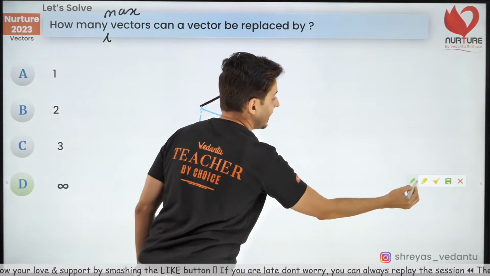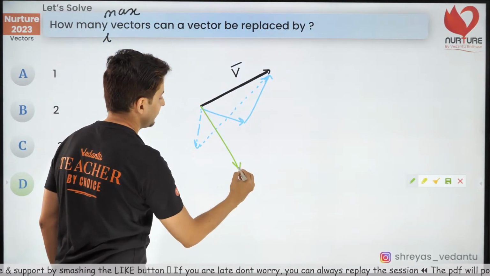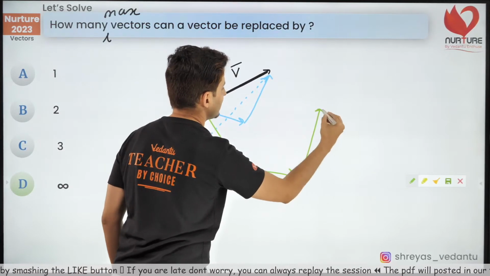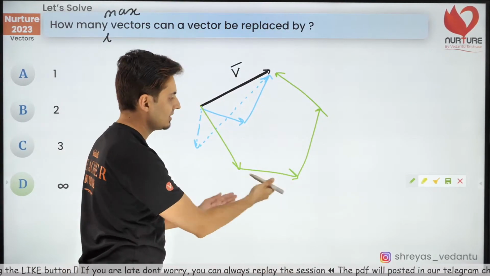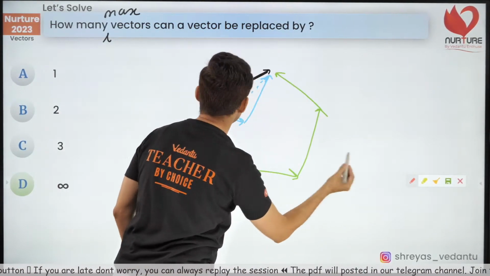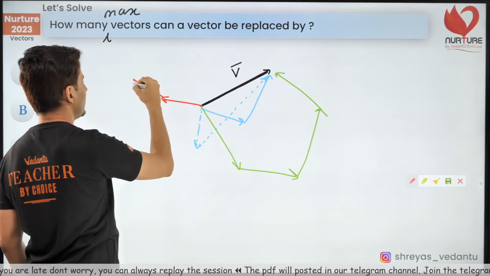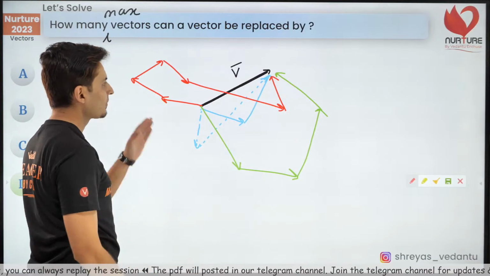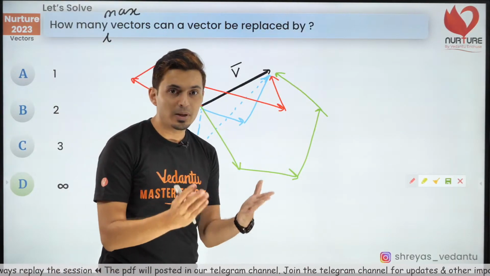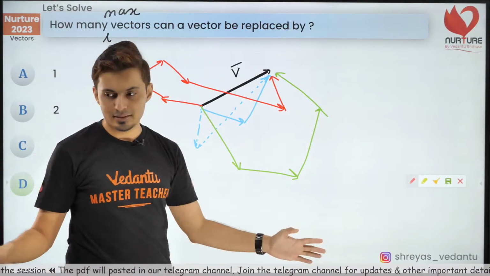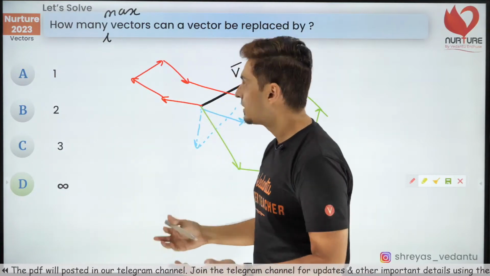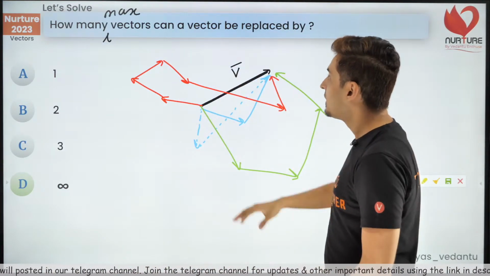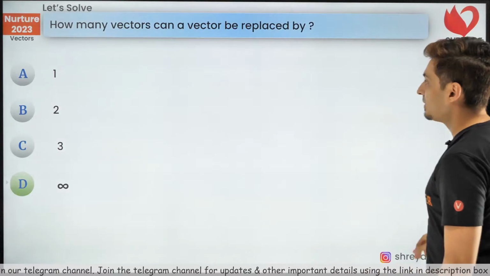I can also write it as this vector plus this vector plus this vector plus this vector. You can see 4 vectors are there. I can also write it as 6 vectors added together. So that way you can see you can split a vector into many vectors. So that is the meaning of replacement.